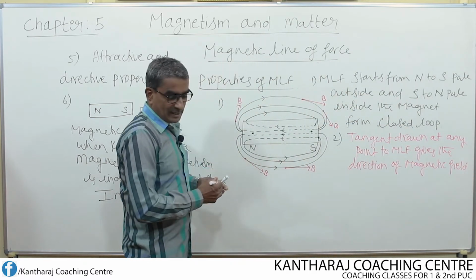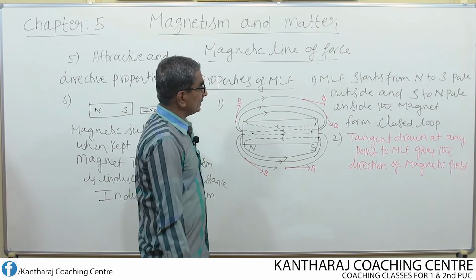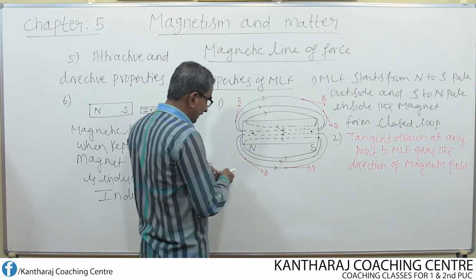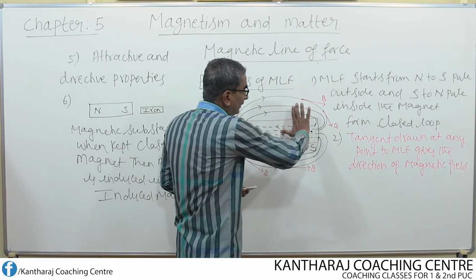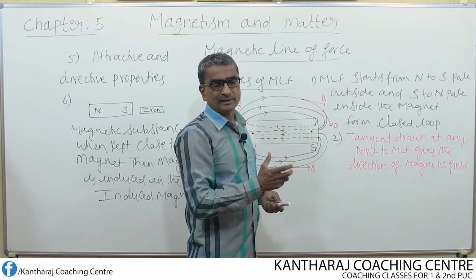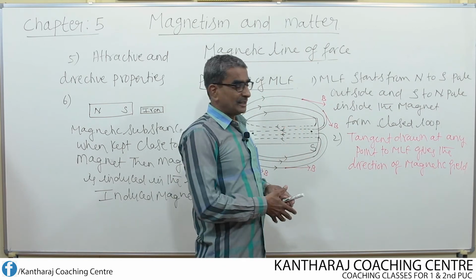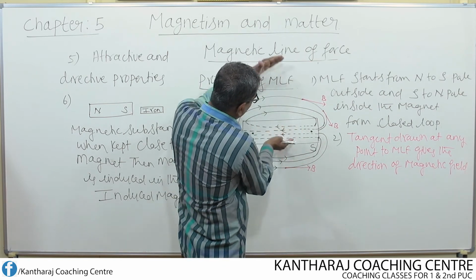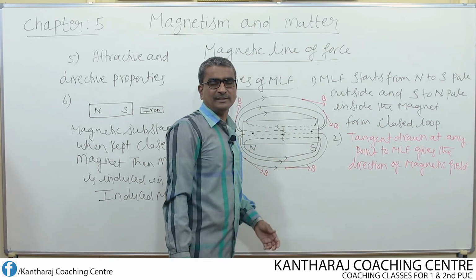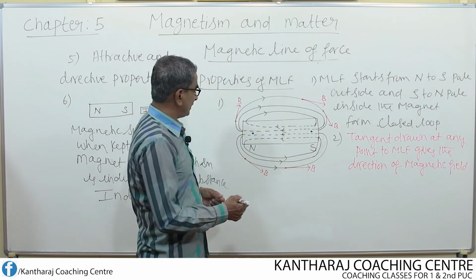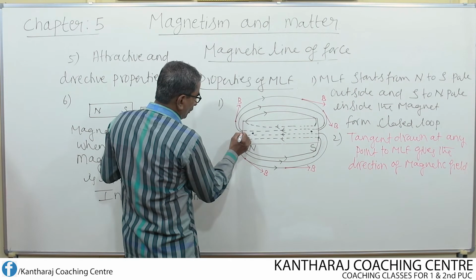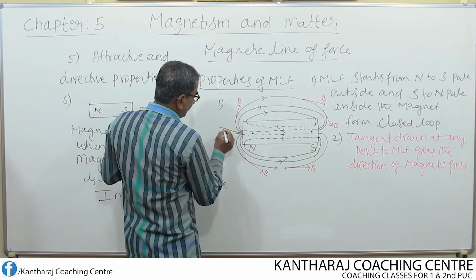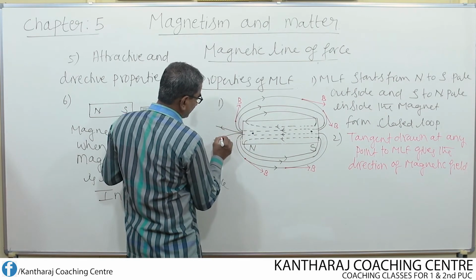So this is another property. Then one more thing is, wherever lines of force are crowding, their field is stronger. Wherever lines of force are far away, that means if they spread out, then the field is found to be weaker. So we can write a few more magnetic lines of force like this.